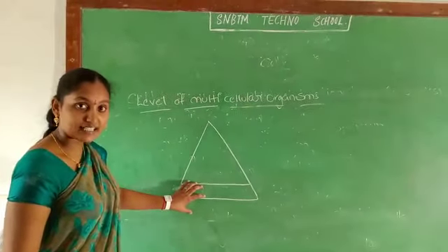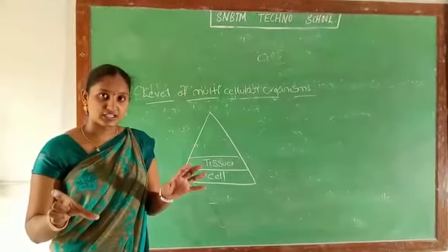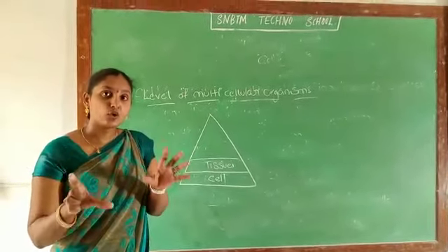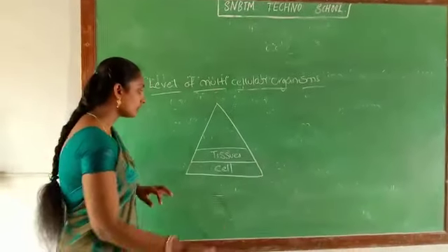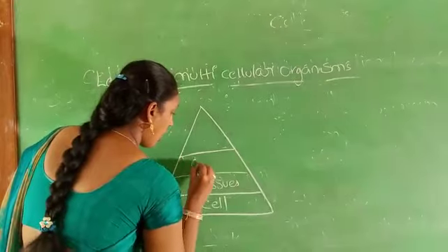What, children? Tissues. Which type of cells, children? Can a cell present in the nervous system and a cell present in the lungs form a tissue? No. Cells which perform the same kind of function, similar function, come together to form tissues. And from the group of tissues, a combination of tissues, organs are formed.